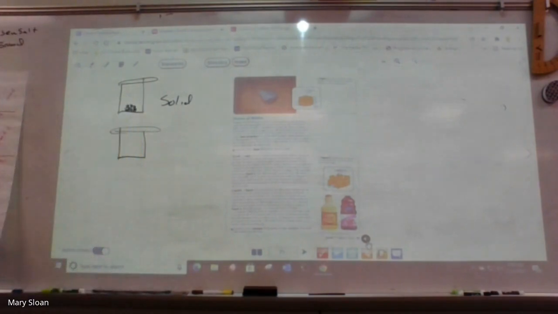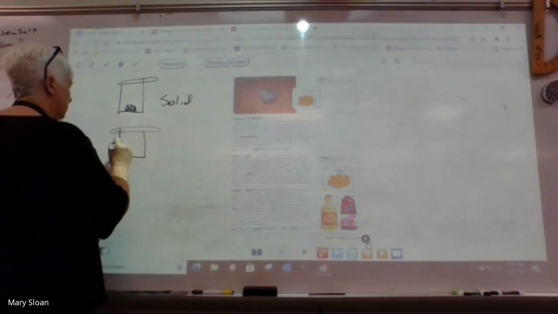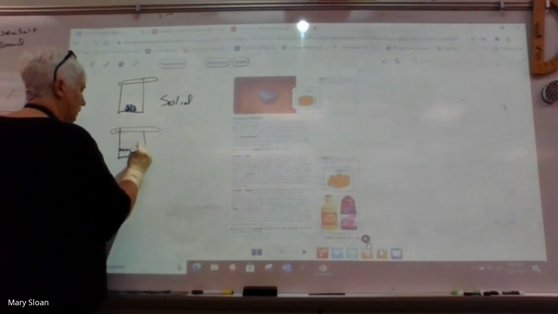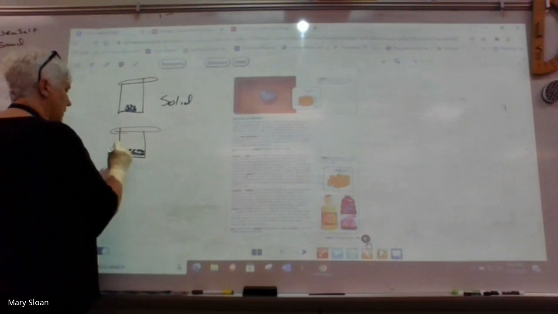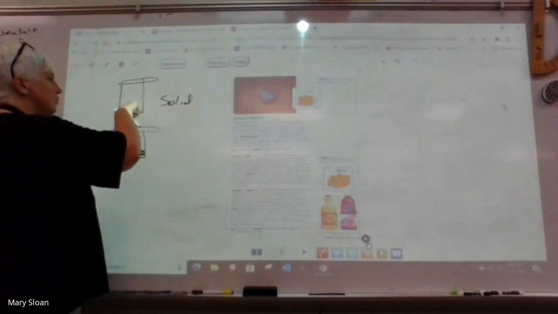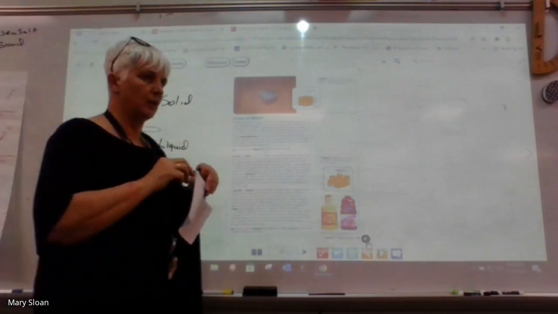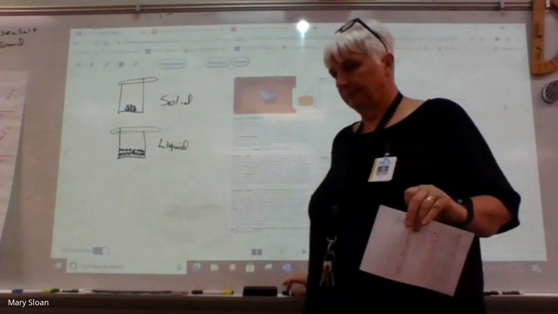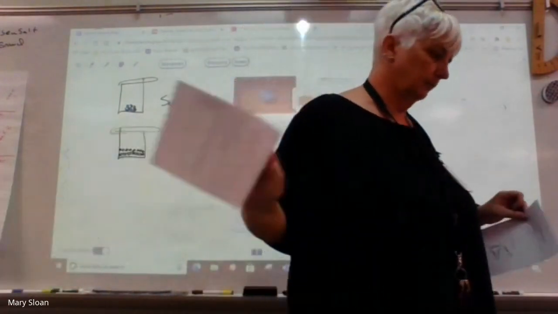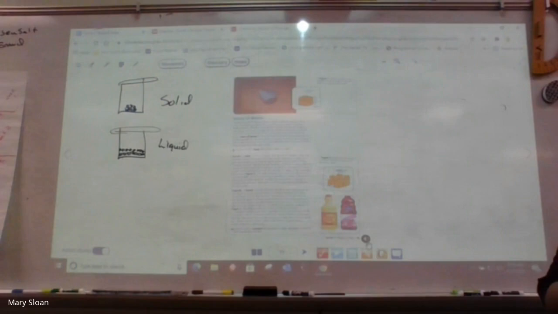That look good? Yes, ma'am. And then for a liquid, you could do them like they're kind of spread out, and it takes more of the shape of the container. Everybody got it so far? So right now in the first box, you're going to draw that for the solid. For a liquid, you're going to draw that in the first box. Is everybody good so far? So we're drawing a beaker. Solid has it all chunked in the middle. Liquid has it all the way across. Everybody good so far?